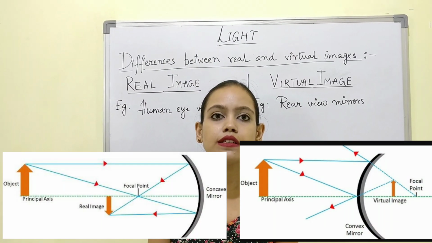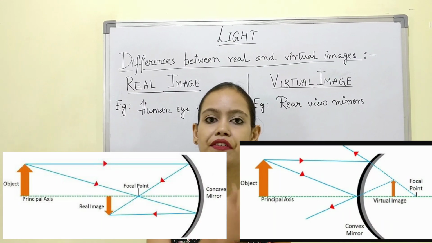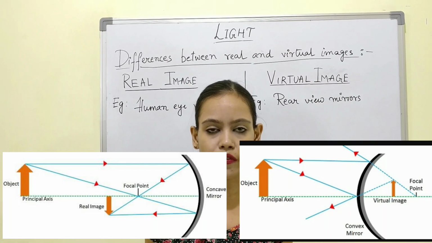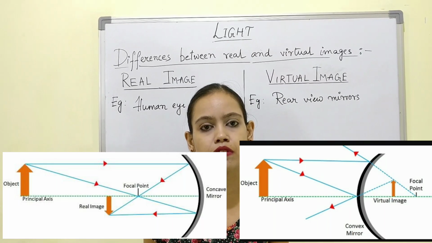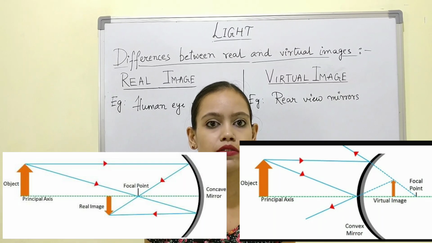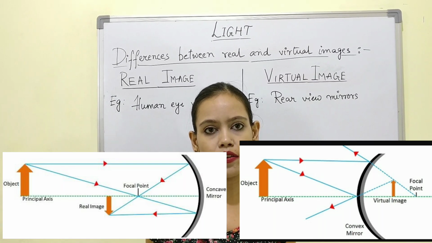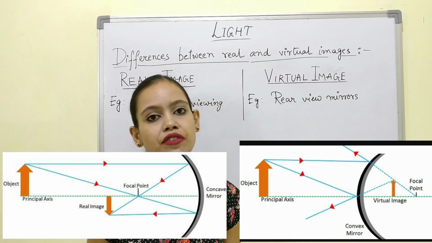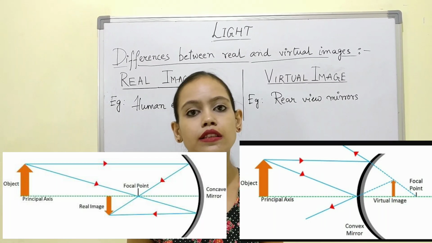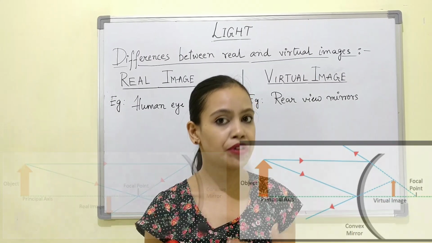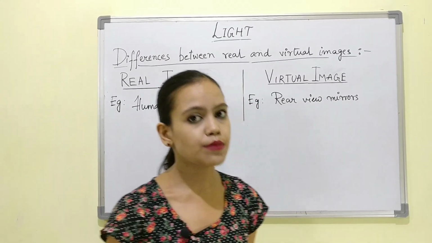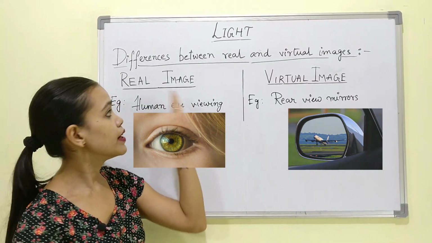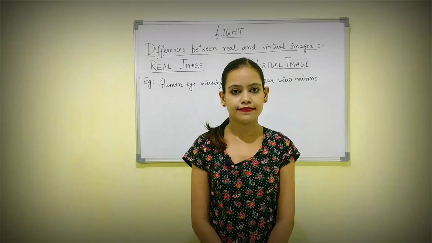Now, as you can see in the diagram given here, the characteristics of real and virtual images, and the difference points that we have just understood, are given in the diagram. You can very well see that in the case of a real image, the rays are actually meeting, and in the case of a virtual image, they appear to meet. And last but not the least, these are the examples that you can note down for real image and for virtual image.